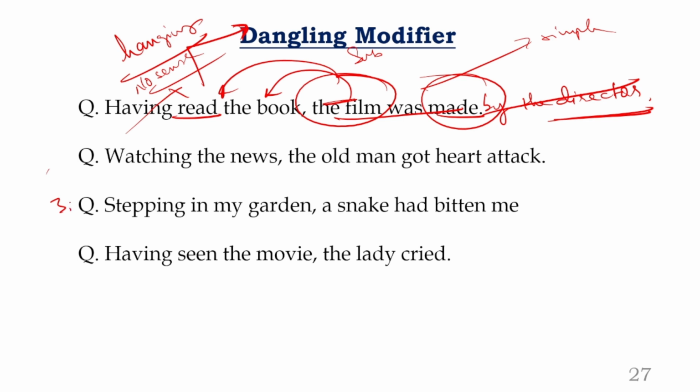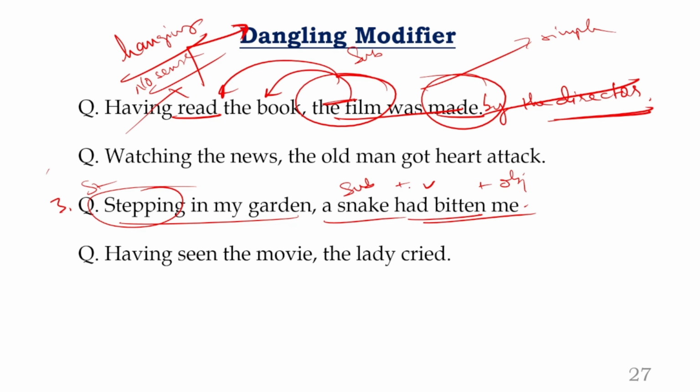Now coming to the third statement. What's the third one? Stepping in my garden, a snake had bitten me. Stepping is the verb, we don't know who is the subject. See, snake is doing the action, snake is the subject, had bitten is the verb. Who is the receiver of the action here? Me is the receiver. The snake should do two actions. Of course, the snake has bitten, it is doing action number one. Did the snake step in the garden? No, somebody, let us say I stepped in the garden, and the snake had bitten me.